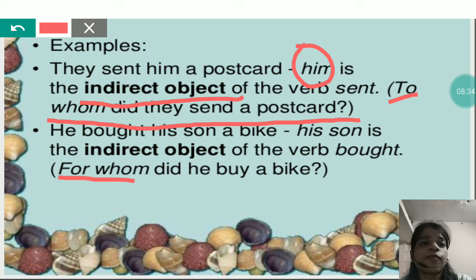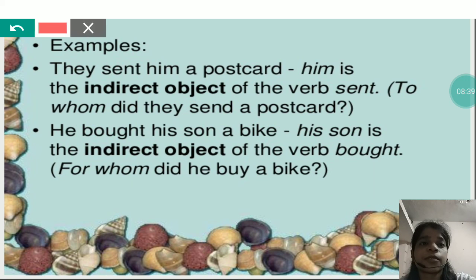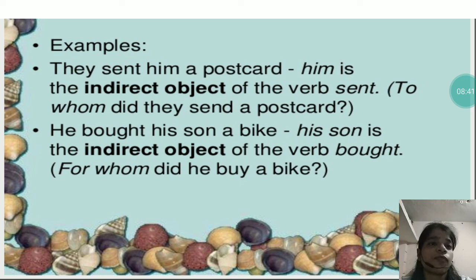The answer will be his son, so his son is indirect object. So if we have to find out whether the object is direct or indirect, we can ask a few questions. If we get the answer of what, who, whom, then that is direct object, and if we get the answer of for whom, to whom, and for what, then that is indirect object.